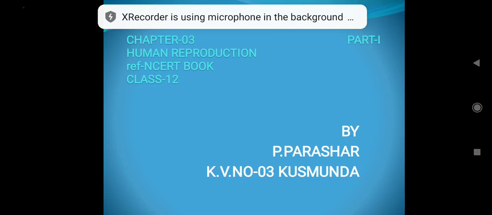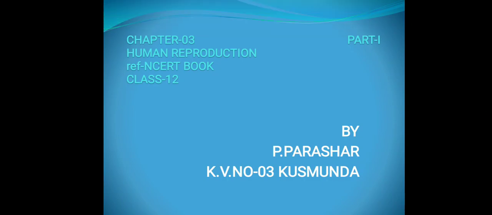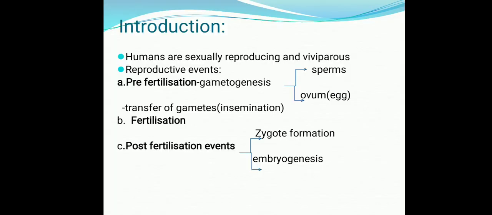Today we are going to start our chapter number 3 of the NCERT biology book, Human Reproduction. In continuity of the offline classes, today we are going to start this chapter. I think you have prepared your notes and attempted all the multiple choice questions and 2 and 3 marks questions which I have sent you.